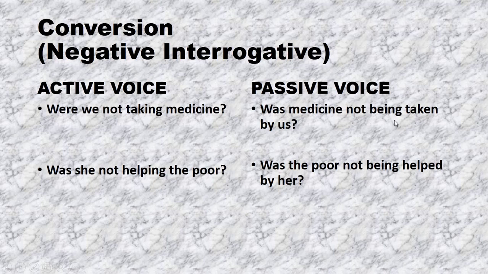Here you may see that there are 3 steps of changing active voice into passive voice. In the first step, you have to interchange the position of the subject and the object. In the next step, you will change the form of verb into the past participle form of verb.